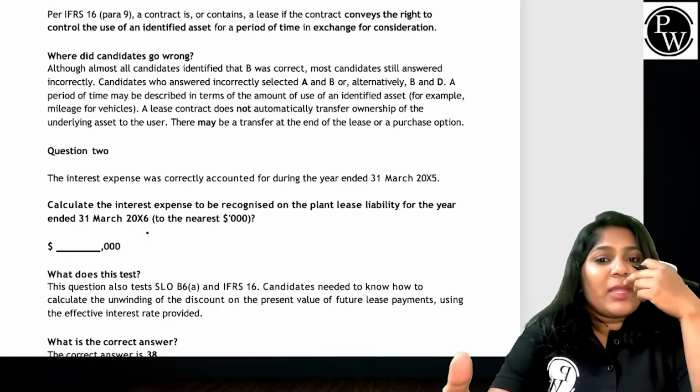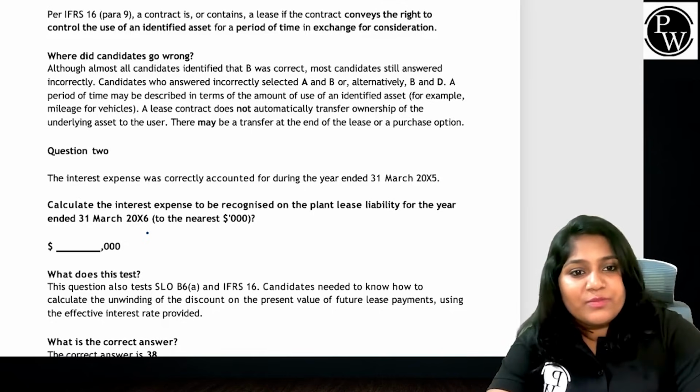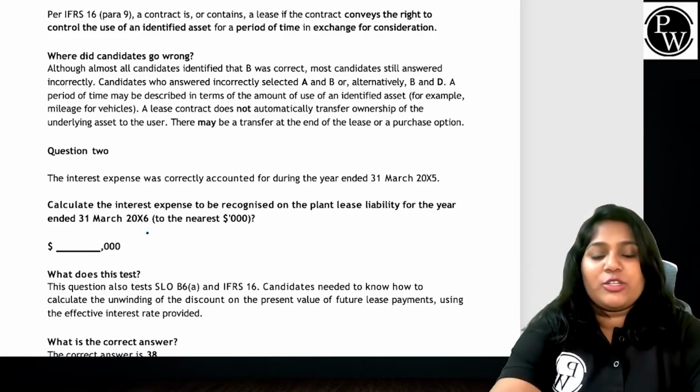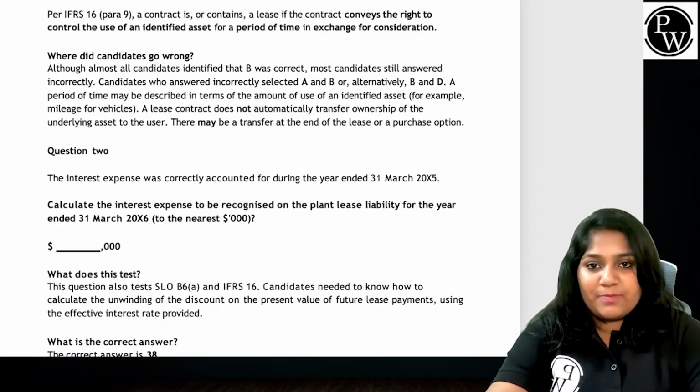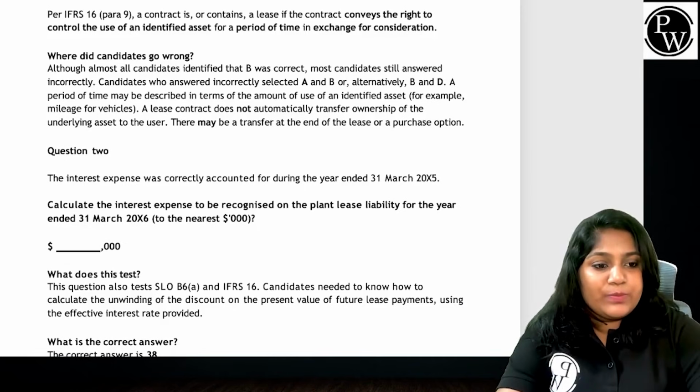Understand, guys, it need not be only in years. Sometimes I can keep the lease term as the number of units that you produce on the machine. And this purchase is completely an option. It is not a must decision. Right? Great. Let's move to question number 2.